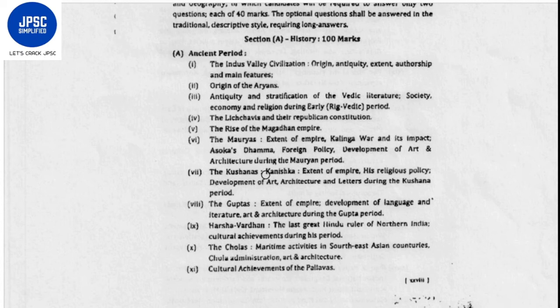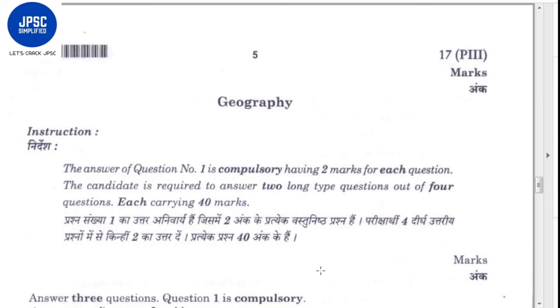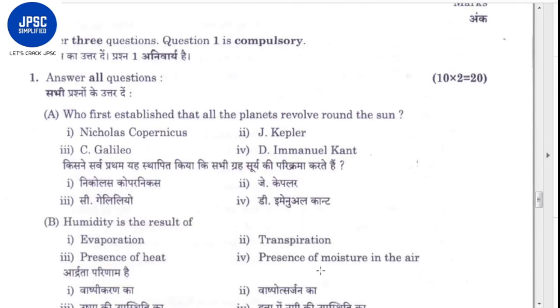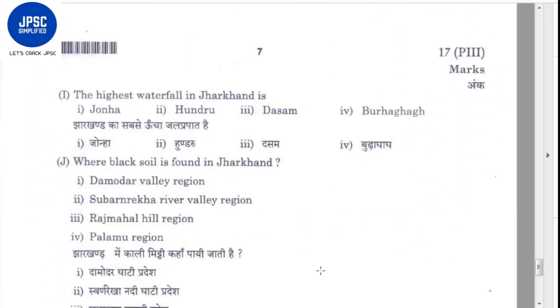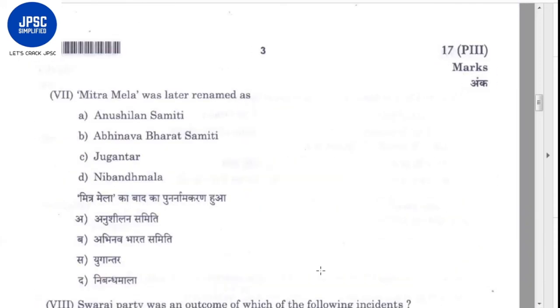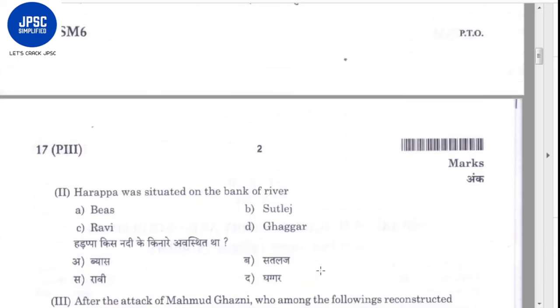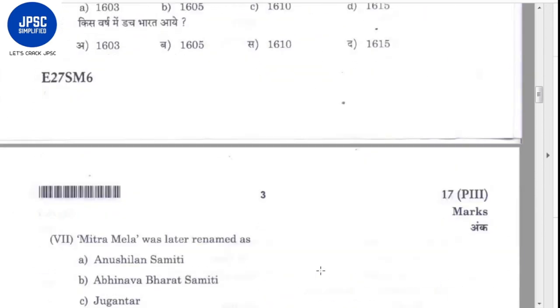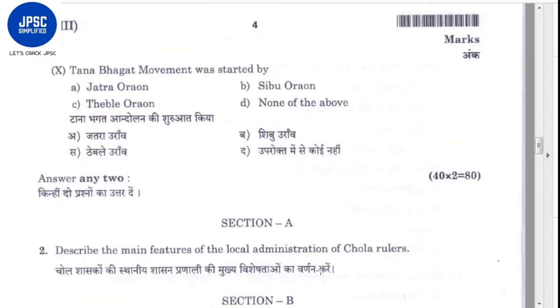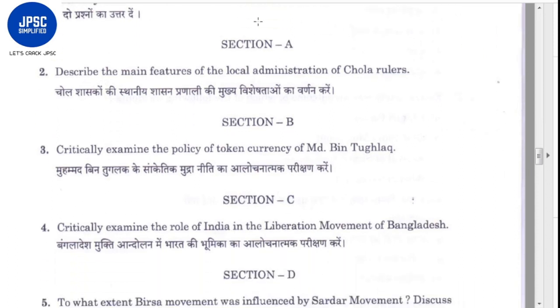Because JPSC will not go beyond the topics mentioned in the syllabus, and the questions will be very generalistic. I will show you. Here you can see the 2016 paper. Let's go into the history section first. Here you can see these are the 10 objective type questions. Then section 1 or section A.